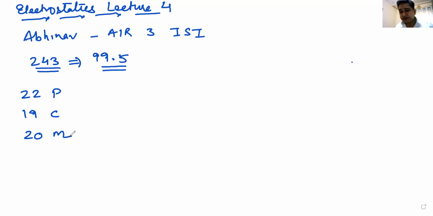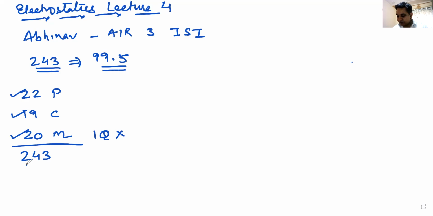According to him, per the official key, all of these are right. He's only confused about one question in maths, which he thinks is wrong. That gets him 243, 244 in positive marks, and 1 in negative marks.